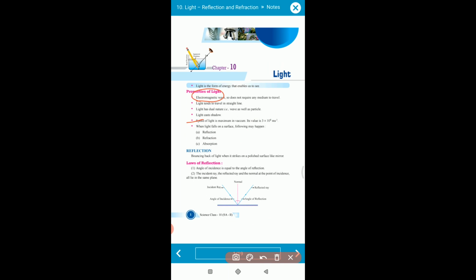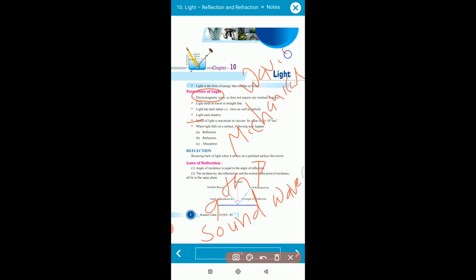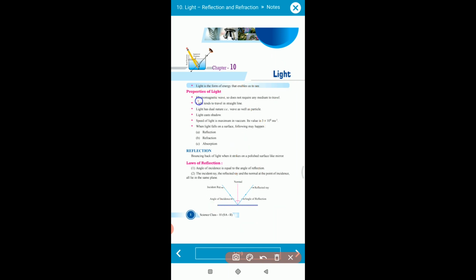So these are called electromagnetic waves. In standard 9th we learned about sound waves. Sound waves are mechanical waves, because sound waves require a medium to be transported, but in the case of light, light does not require any medium to travel. That's why it is called an electromagnetic wave. Fine. And the second point is that light also travels in a straight line.